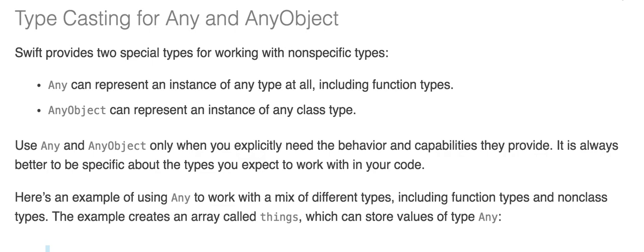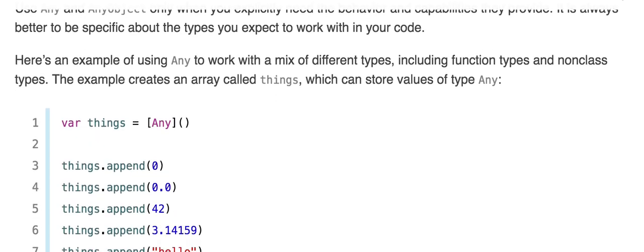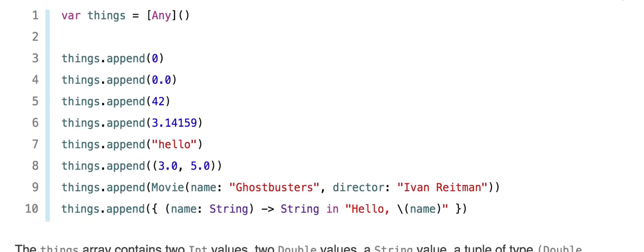The example creates an array called things, which can store values of type Any. So we'll create a var things, which is an array of Any. And then we will append 0 and append 0.0. Things.append 42, things.append 3.14, things.append hello, things.append a tuple 3.0, 5.0, things.append a movie with name Ghostbusters, director Ivan Reitman, things.append a closure taking name, string to string, returning hello name.